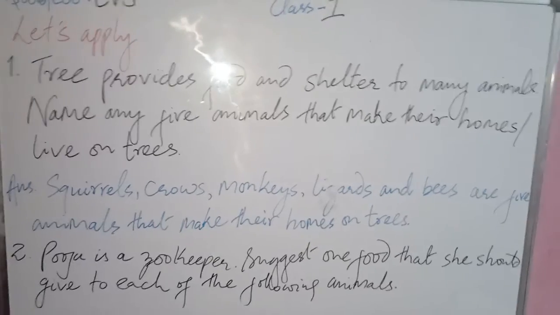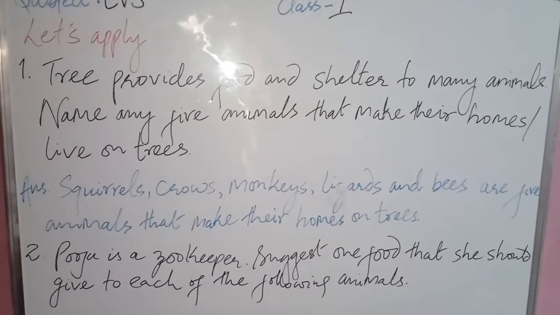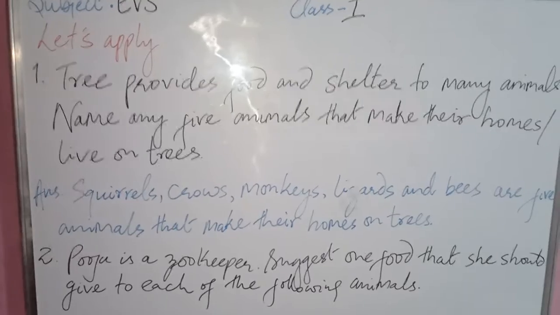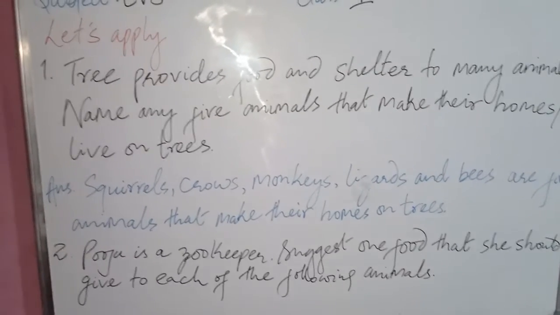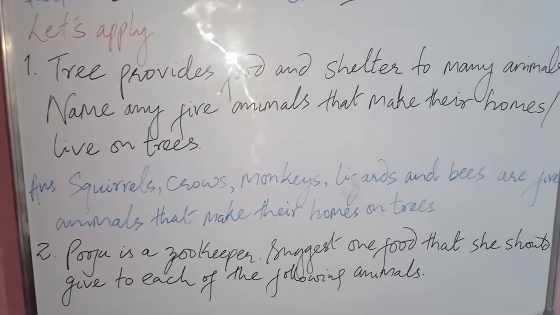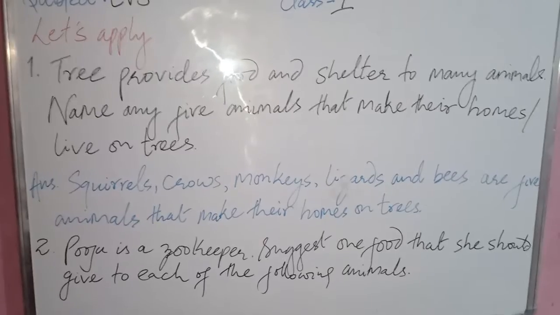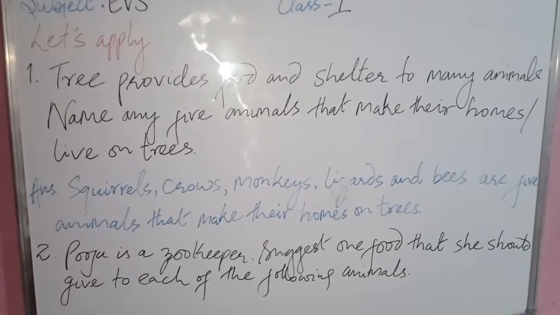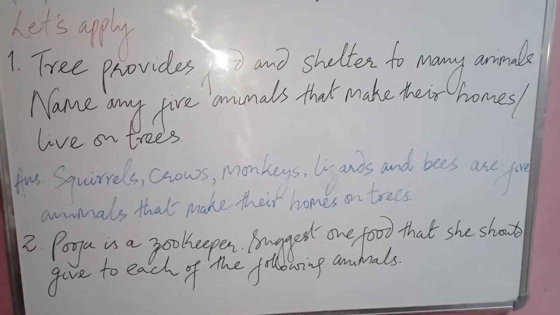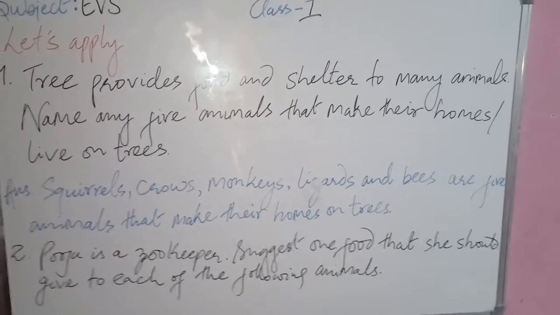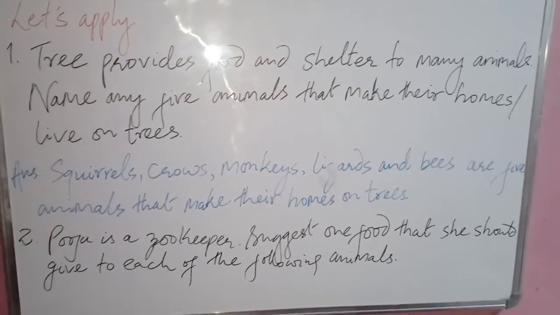Moving on. So after this we have let's apply questions. Trees provide food and shelter to many animals. Name any 5 animals that make their homes or live on trees. So what you have to write is squirrels, crows, monkeys, lizards, and bees are 5 animals that make their homes on trees.